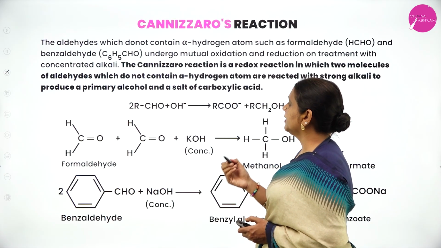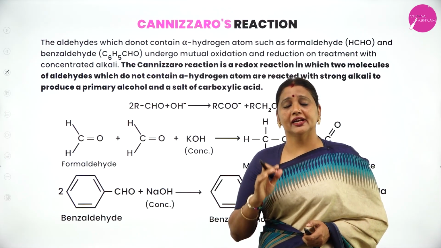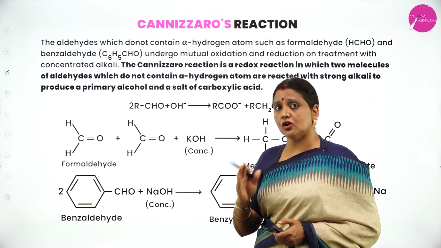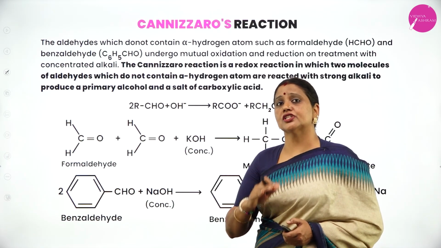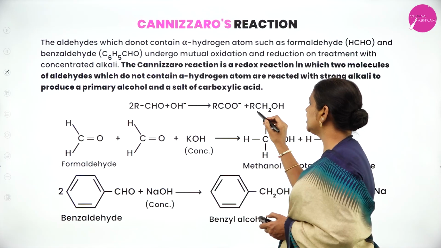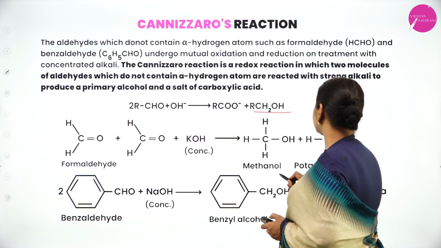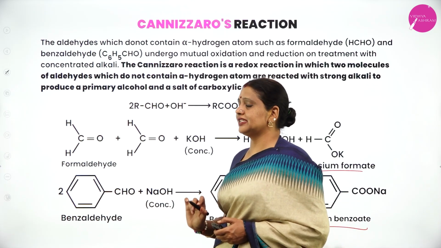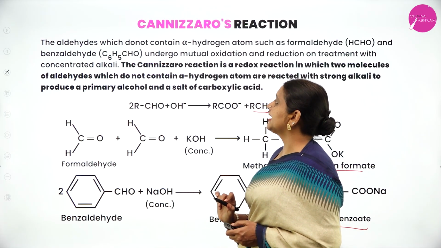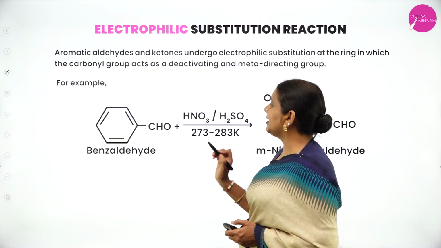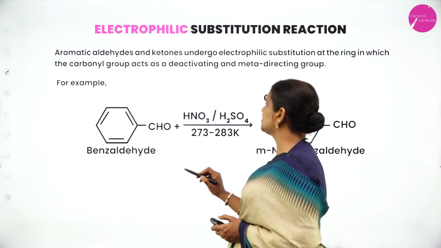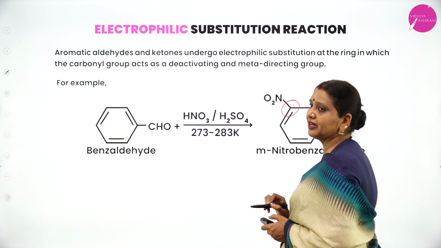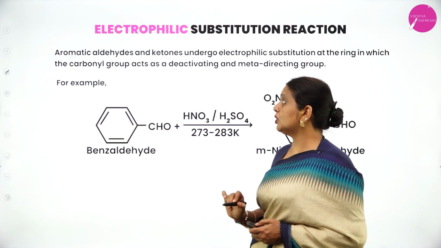Okay. Next, Cannizzaro reaction. Aldehydes which do not contain alpha hydrogen, when treated with strong alkali, undergo reduction and oxidation. One is reduced to a primary alcohol, the other is oxidized to the sodium or potassium salt of a carboxylic acid. That reaction is called the Cannizzaro reaction. Aromatic aldehydes undergo electrophilic substitution, nitration. The meta position is substituted by the nitro group.